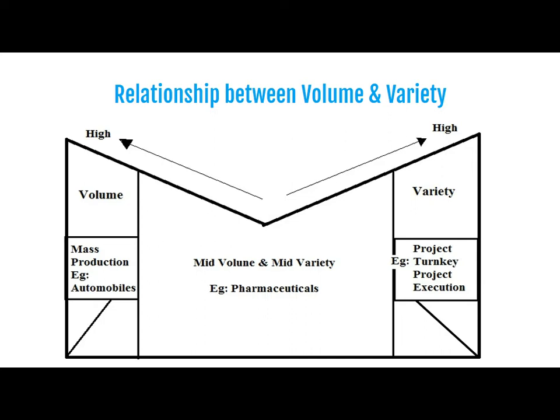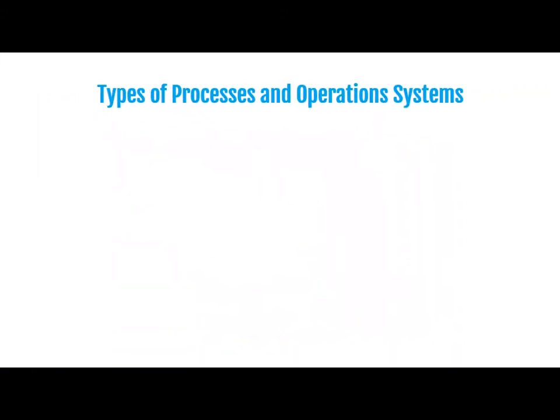At the right hand side, we can see large variety, but here typically volume is very low. We can take example of any project execution. In that particular project, variety is high, but the volume is typically low, that is only one or two products. So this is the relationship between volume and variety.